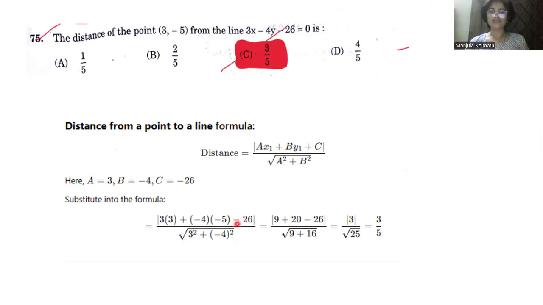That is the plus c, the c value, minus 26, divided by a square plus b square, that is 3 square plus minus 4 square. Just by simplifying this, we'll get the result 3 by 5. Square root of 25 is 5 here, and the modulus of 3 we have to take. Even though it is negative, it will be converted into positive. 3 by 5 is the answer for this one.